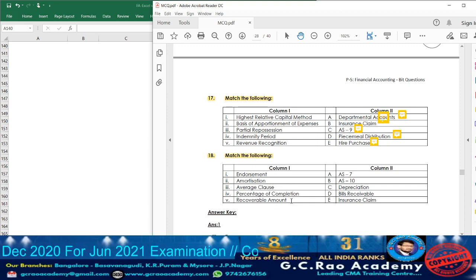Next, what we have? Percentage of completion will be applied where? In accounting standard 7. To determine how much percentage of contract work is completed, they are going to apply it. Recoverable amount, the term will be utilized in accounting standard 10. It means by selling a particular fixed asset, how much amount a particular organization may receive, that we are going to call it as what? Recoverable amount.